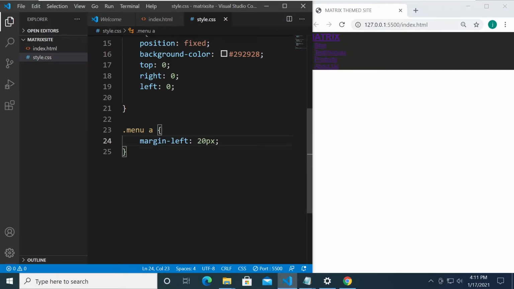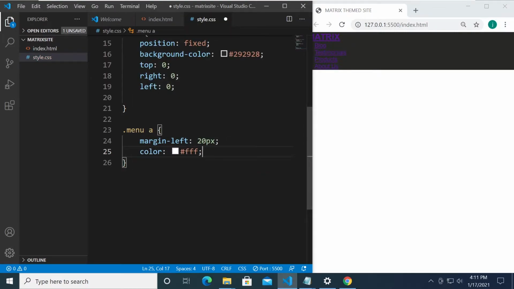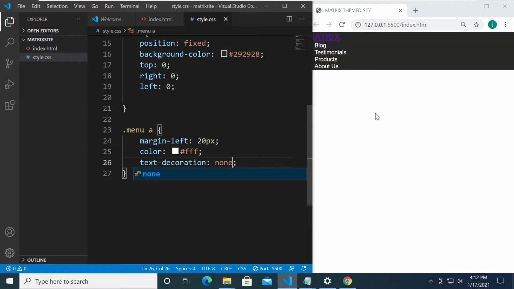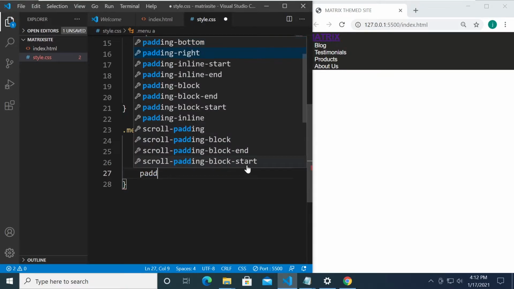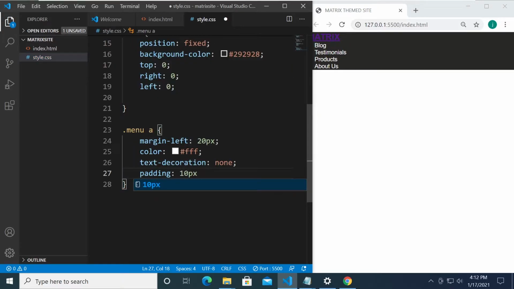And we need to set the color of the fonts to white, like so, and text decoration to none, so that we will not have an underline. Okay, and the padding, let's set the padding for top and bottom to 10 pixels. For left and right is going to be 15 pixels.